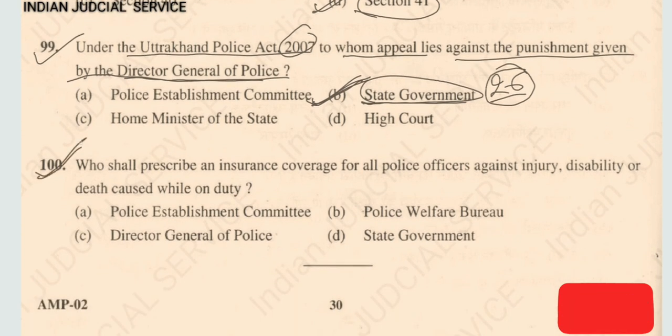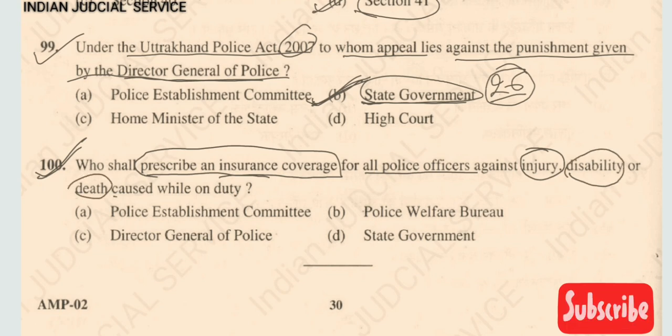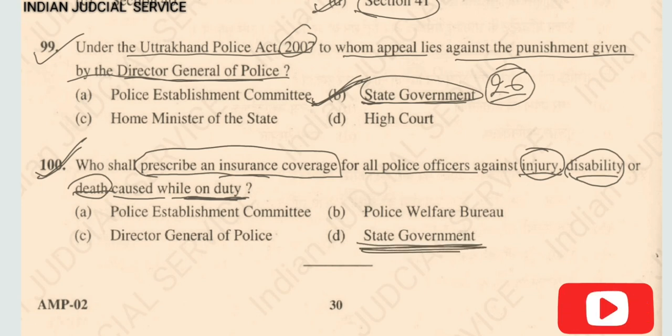Now final question of this video, question number 100. Who shall prescribe an insurance covered, this is very important word, insurance covered for police officer against injury, disability or death caused while on duty? So who shall insure the police officer, provide the insurance to the police officer against the injury, disability and death caused while on duty? So clearly answer here option D, state government. So answer here option D.